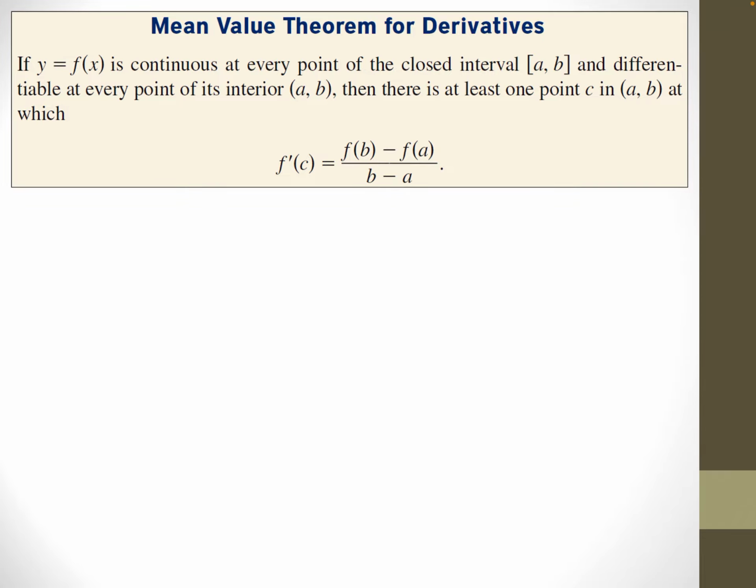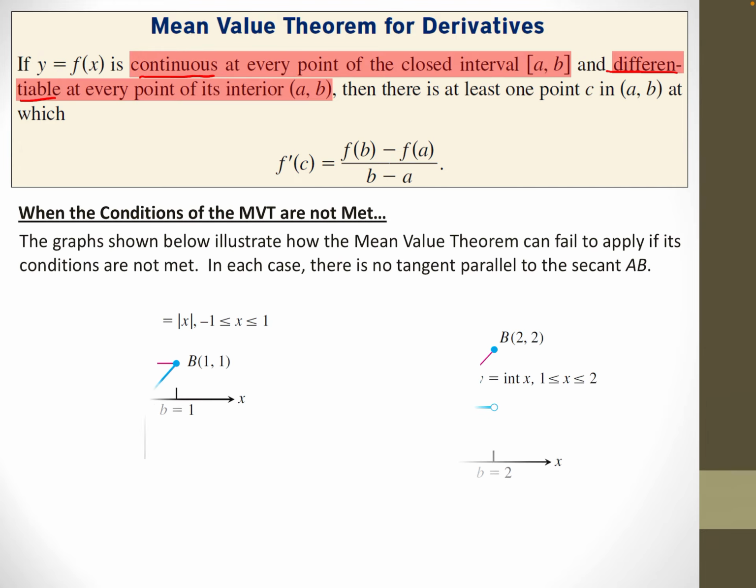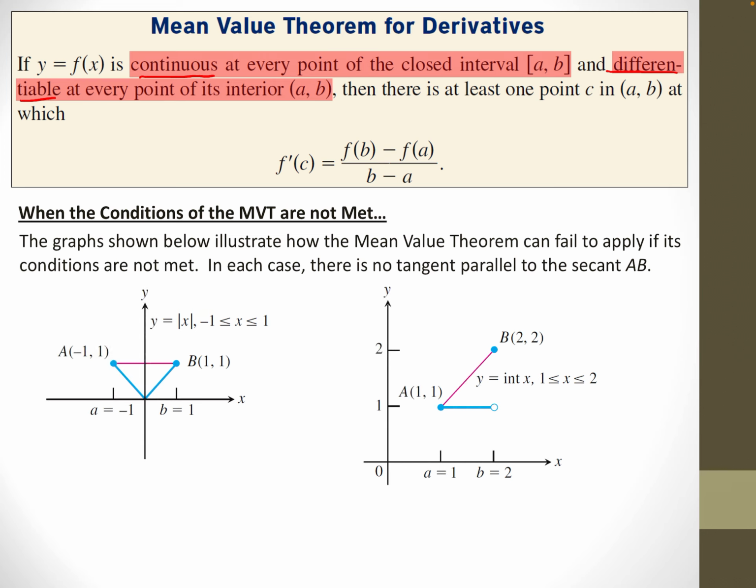Back to the mean value theorem. I just want to talk a little bit more about when this can fail, because it had some rules in here. It has to be continuous and it has to be differentiable in that interval for this to work. And how can it fail? Let's look at a couple cases where it could fail. The first one is, take a look at that absolute value function that you see here, and that is not differentiable.